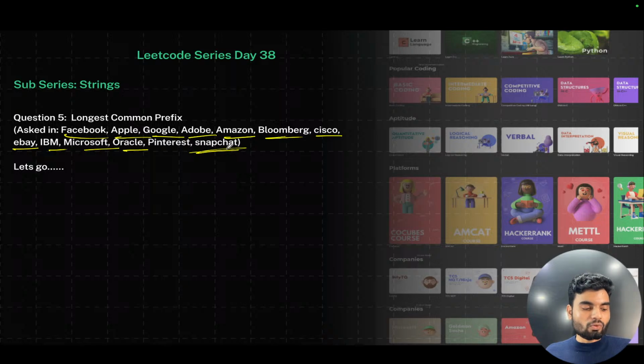Now we'll go to LeetCode. There we'll see what the problem statement is, then we'll understand the solution as well.